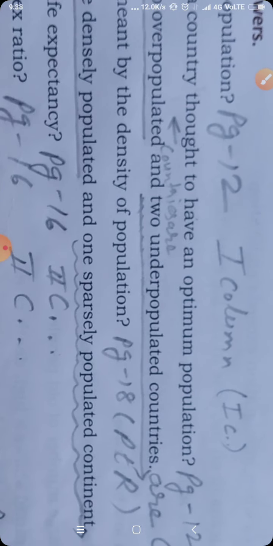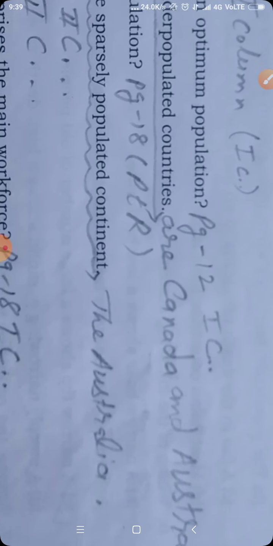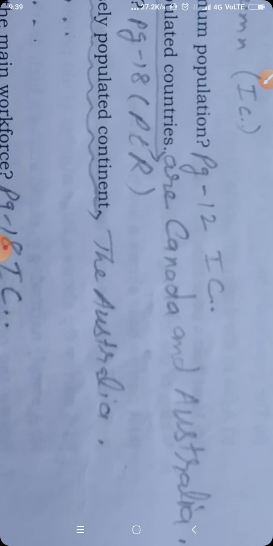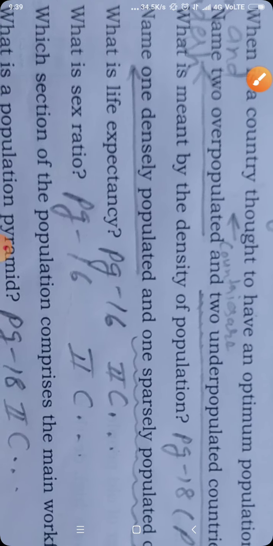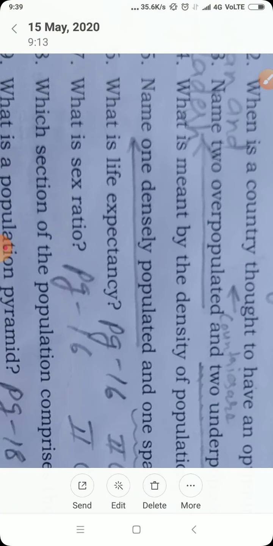Then the second part of the question, you write and continue the same question only. And two underpopulated countries are Canada and Australia. I hope all can see that. Canada and Australia. So this is your second part. Like this, we have completed how many answers? Three answers are over. Let us see now the fourth question.